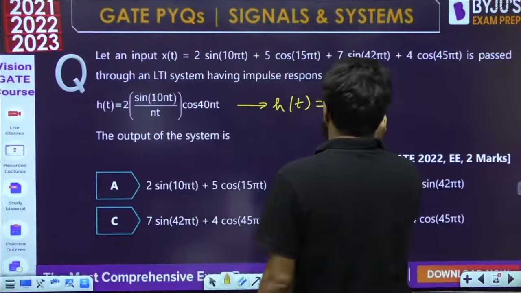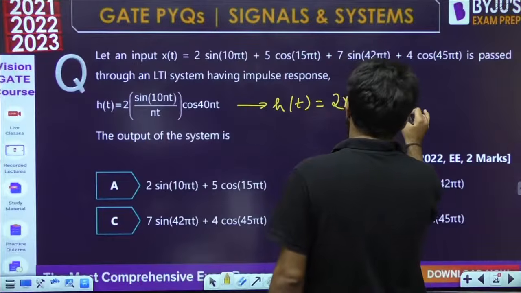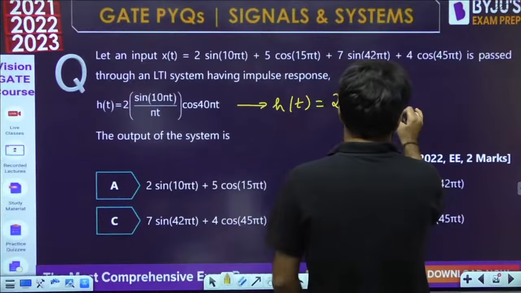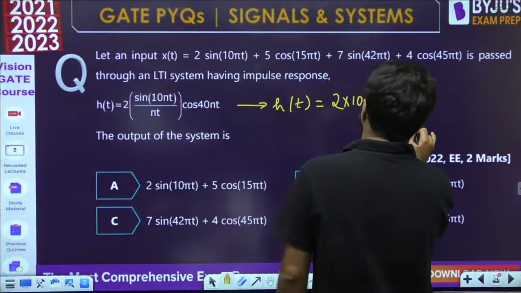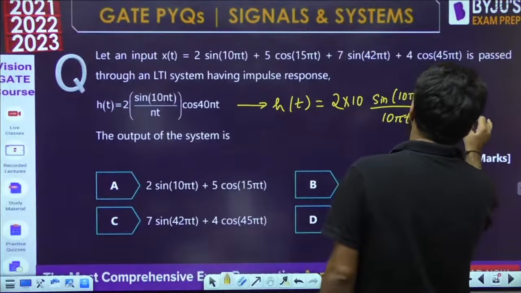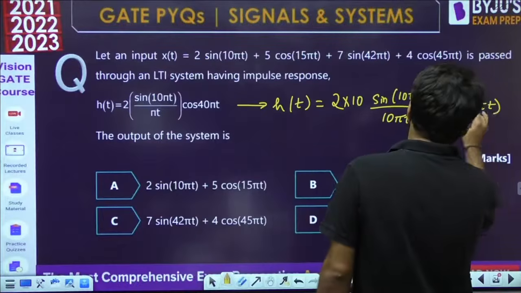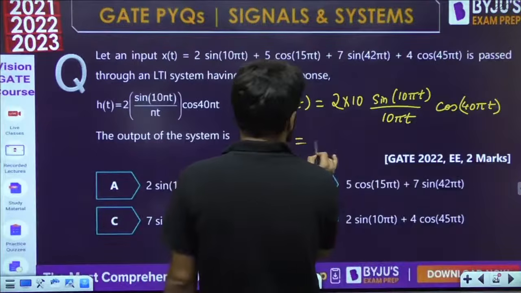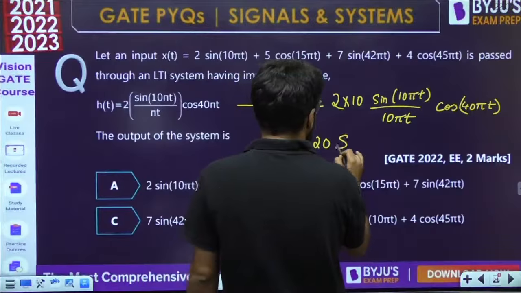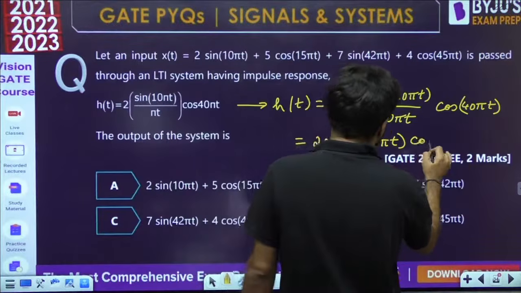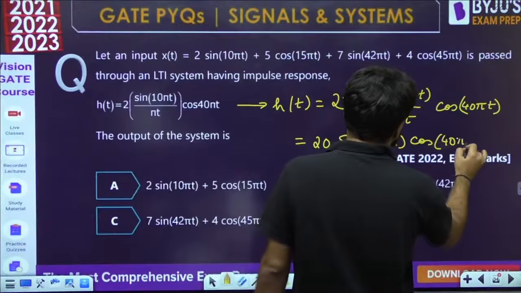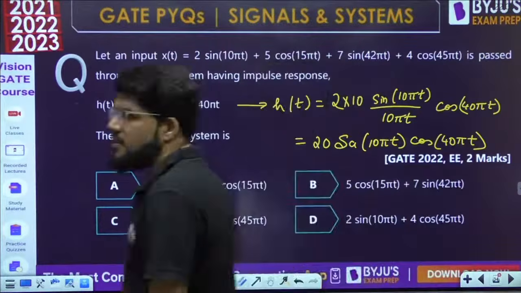So 2 into 10, then sin 10πt divided by 10πt, into cosine of 40πt. This is equal to 20 sampling 10πt into cos 40πt. The modulation property will also apply here.